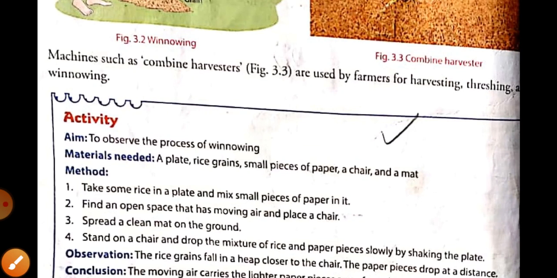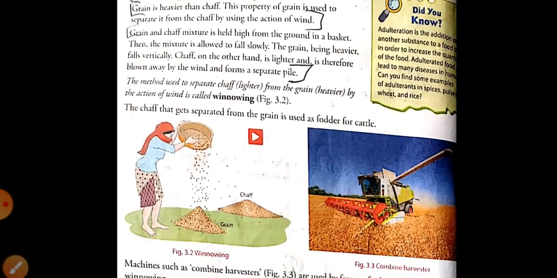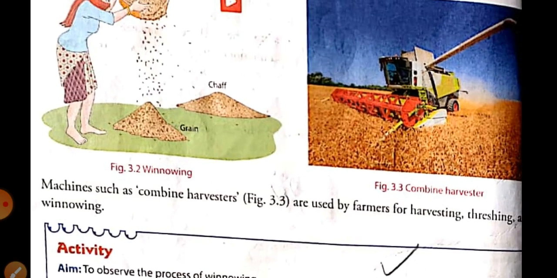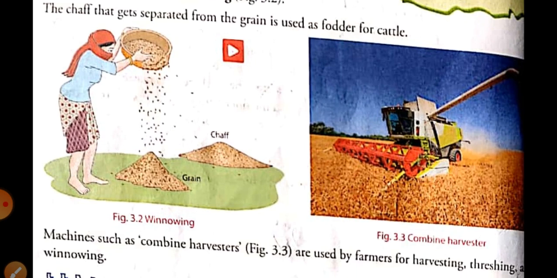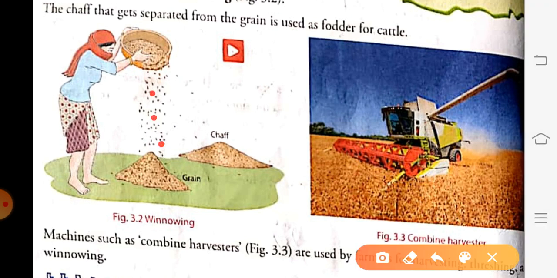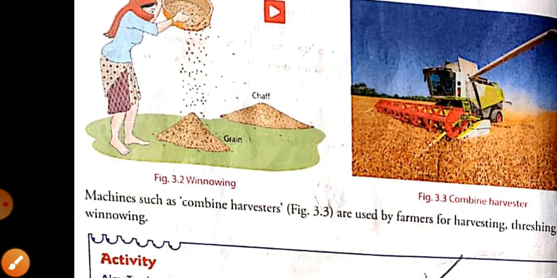Okay. This woman is pouring down the grains, and the heavier particles are falling down and the lighter particles are moving away. Next method, this was the manual method.